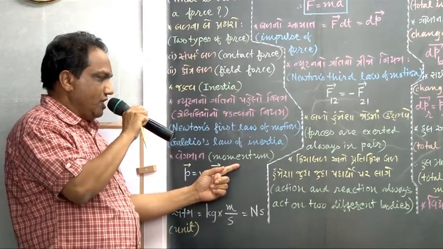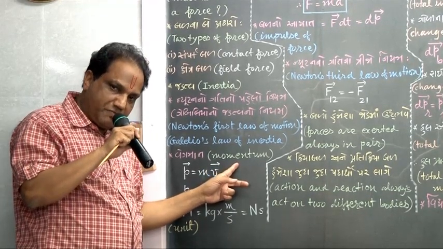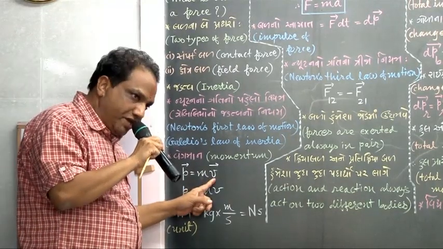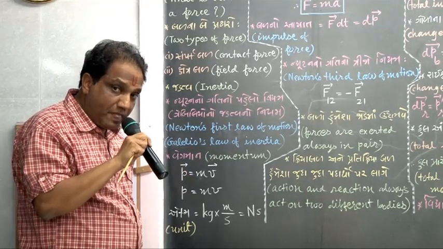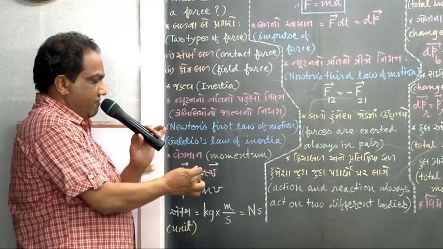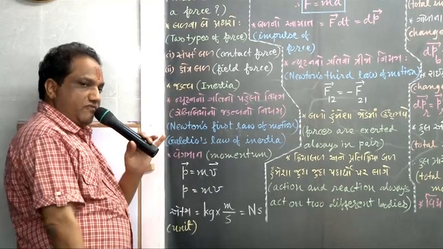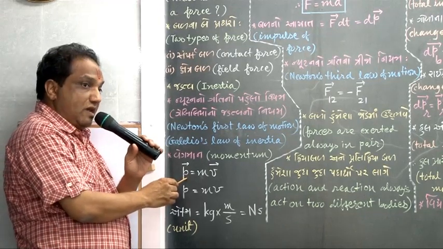Look here, what is called momentum. Everybody knows, the definition is quite simple. The product of mass and velocity of a body is called its momentum. But mind well, when we say only velocity, we mean linear velocity. And when we say only momentum, we mean linear momentum.